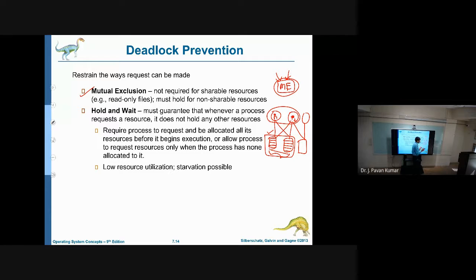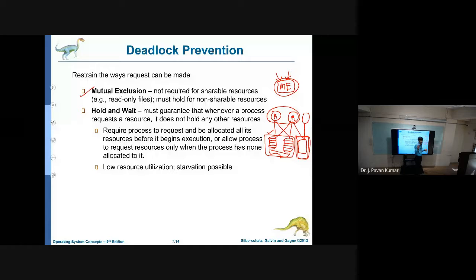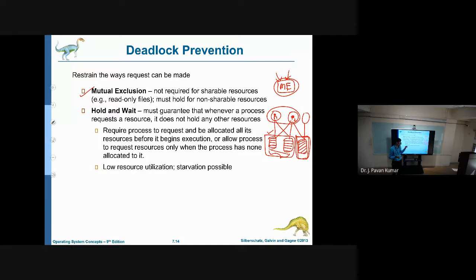But if a non-shareable resource is there, one which should not be shared by more than one process, then it has to be held by only one process at a time. This kind of situation will be a primary requirement of the operating system, because we have to handle the critical section problem, otherwise we cannot get consistency in processing.